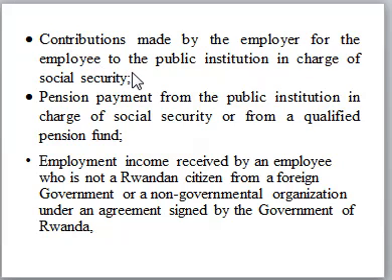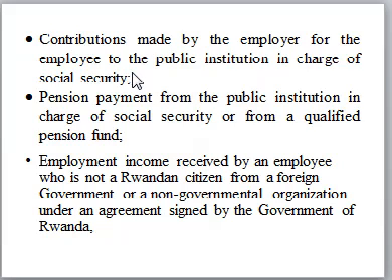Another one is a contribution made by the employer for an employee in a public institution in charge of security fund. In this case, we are looking at the medical contribution, what we call the RAMA or the RSSB, and we also look at the pension.